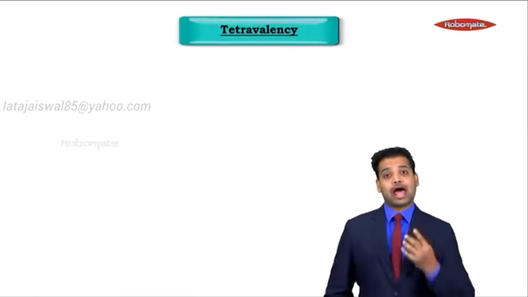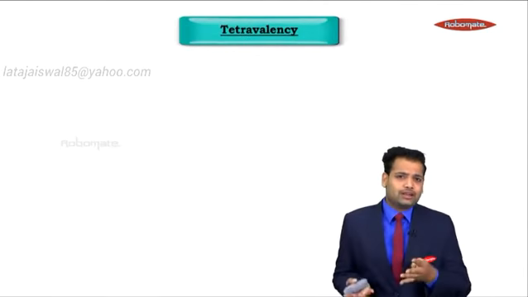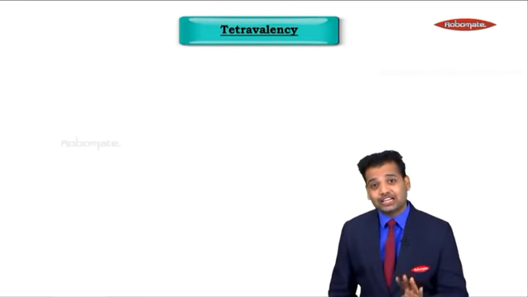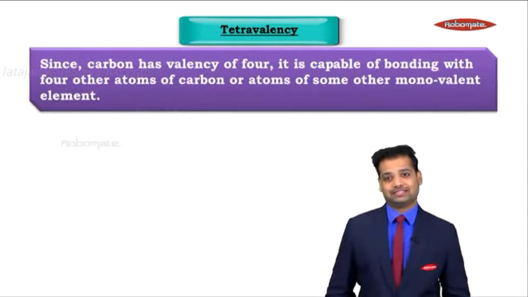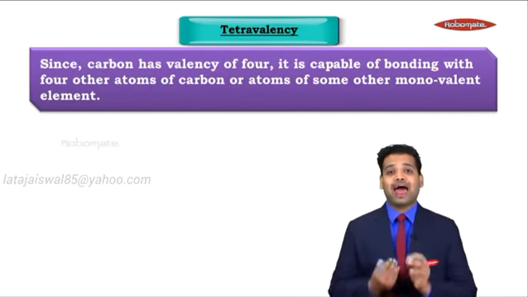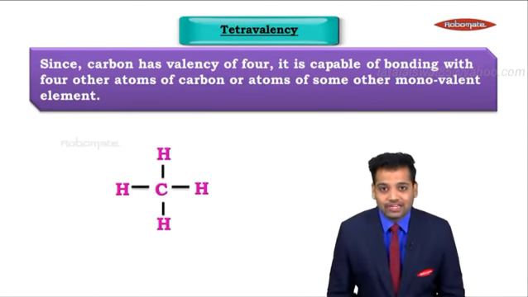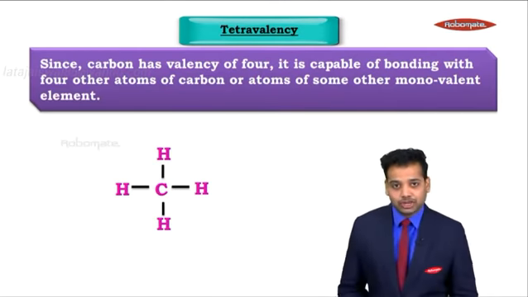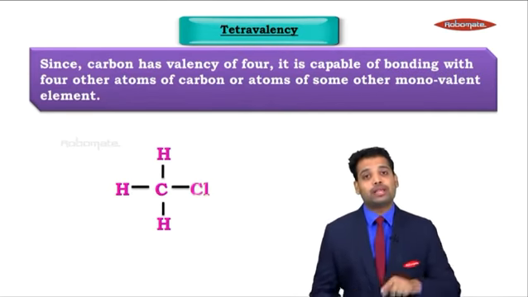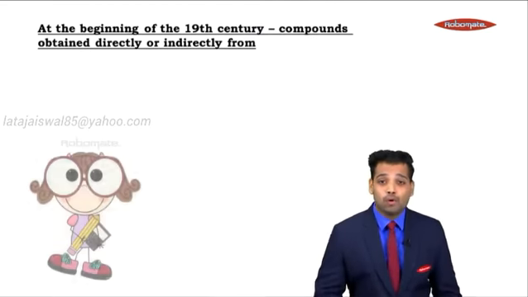You understand tetra as mono, di, tri, tetra, 4, and valency means valency. So tetravalency means carbon has a valency of 4, meaning it has 4 different chances to react with 4 different elements. Since carbon has a valency of 4, it is capable of bonding with 4 other atoms of carbon or atoms of some other monovalent element. For example, carbon is sharing with hydrogen. Now if I replace one hydrogen with one chlorine, because hydrogen and chlorine have single valency, they can be substituted, making the number of compounds even more.